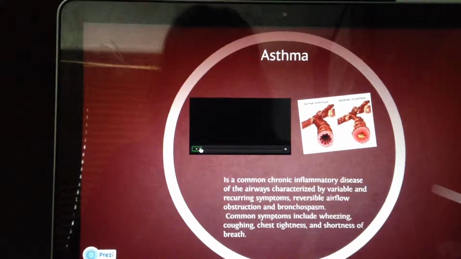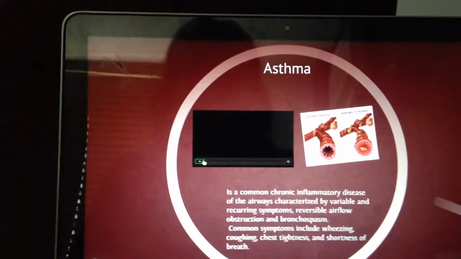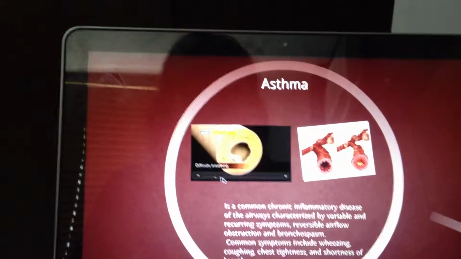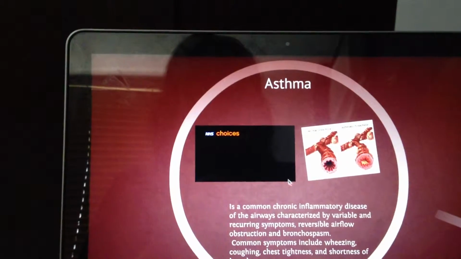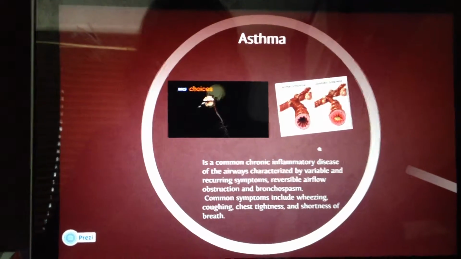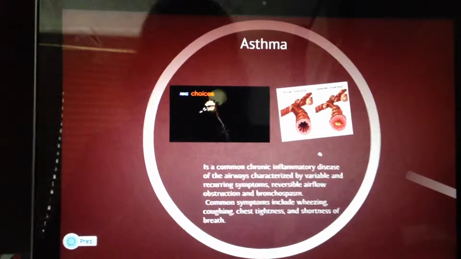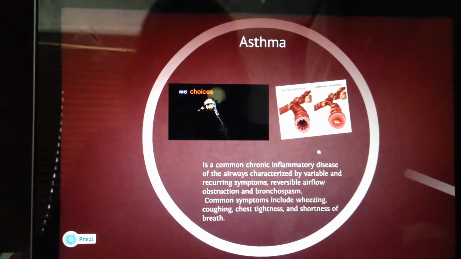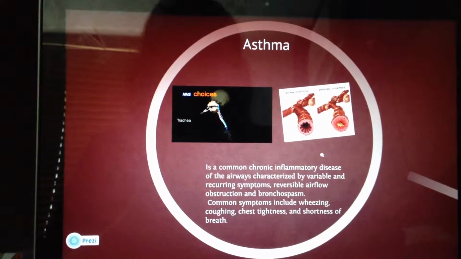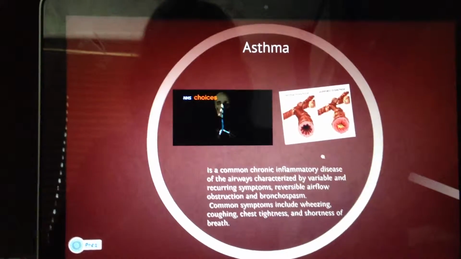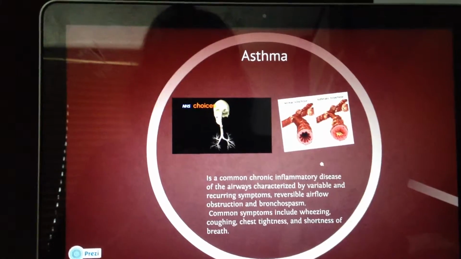decreased airflow, wheezing, coughing, chest tightness, and shortness of breath. During breathing or respiration, air goes in through our nose or mouth to the upper airways, at which point it reaches the windpipe, which branches into two large bronchi to reach the lungs.